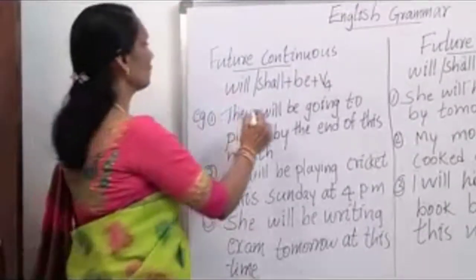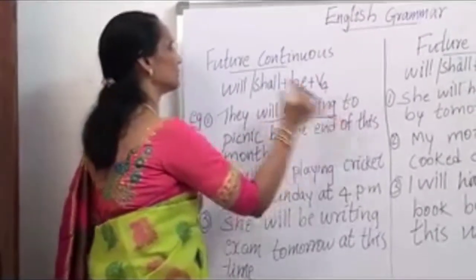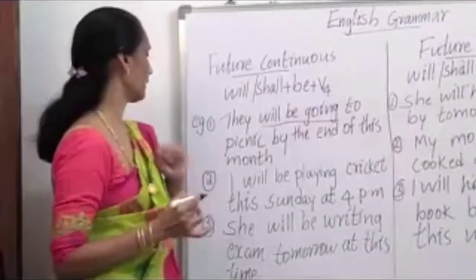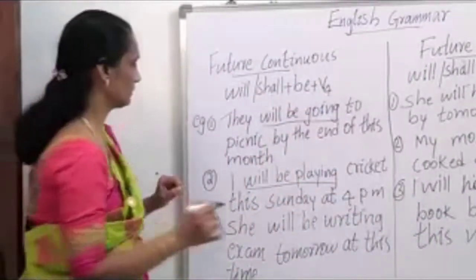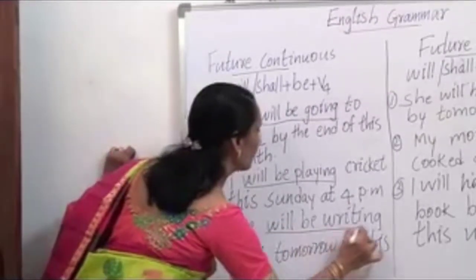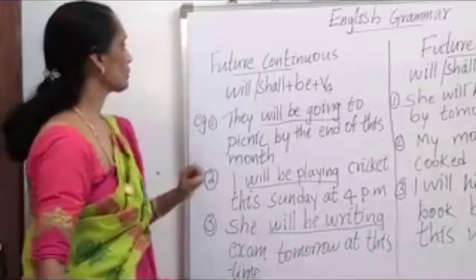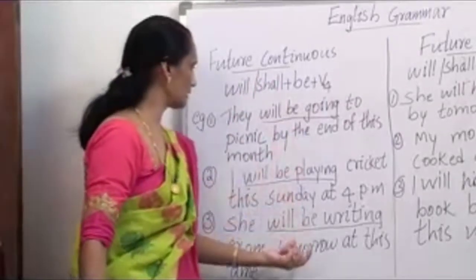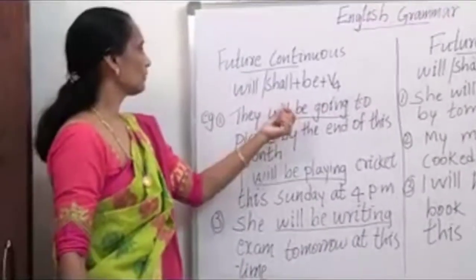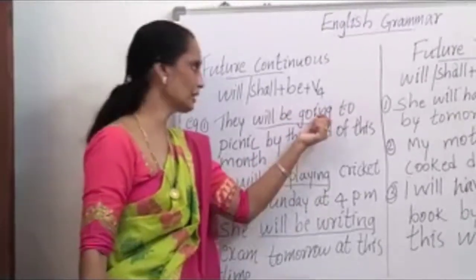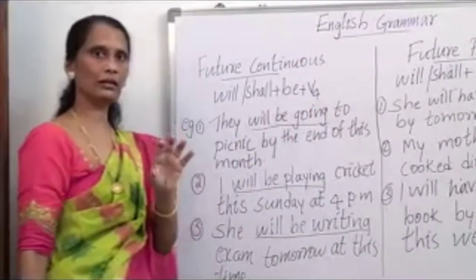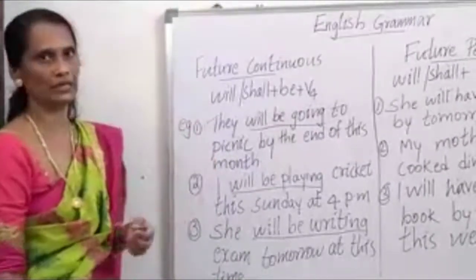See here, will be going. And here, will be playing. And will be writing. So in all these cases, we have seen will plus be plus V4, the verb with ing. Now let us see what it means.